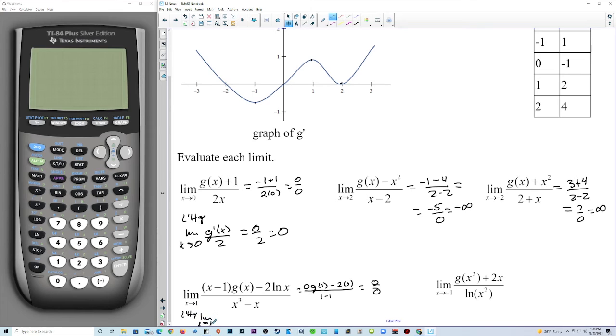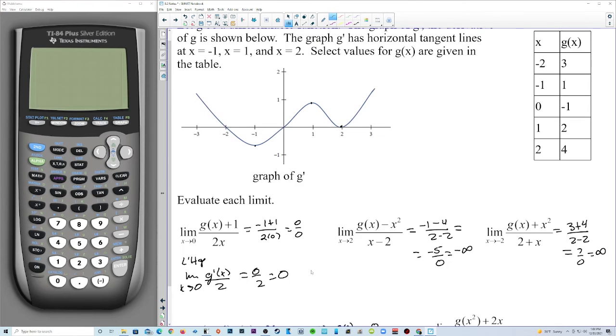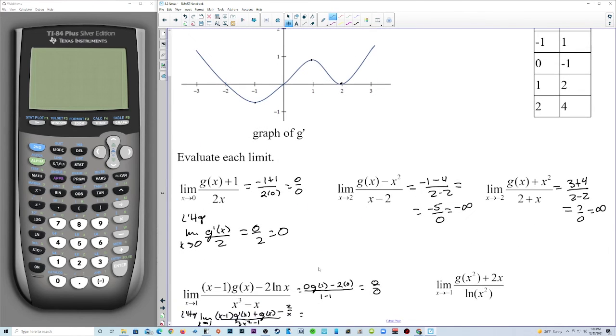Limit as x approaches 1 of first times the derivative of the second plus the second times the derivative of the first, minus 2 over x, over 3x squared minus 1. Now let's try to plug 1 in. We get 0. What's g of 1? G of 1 is 2.